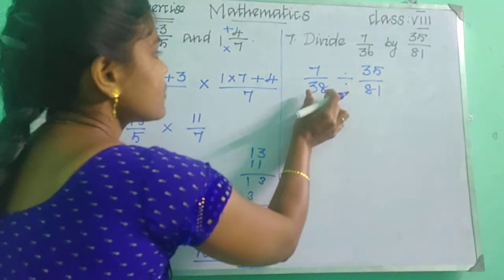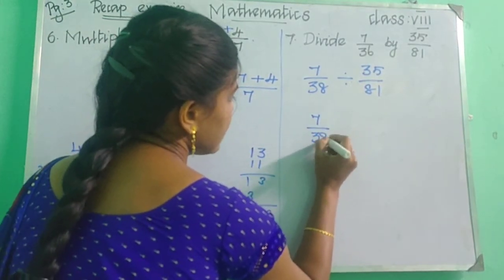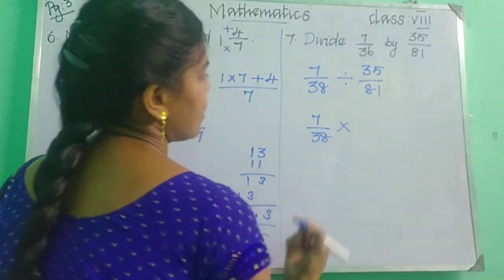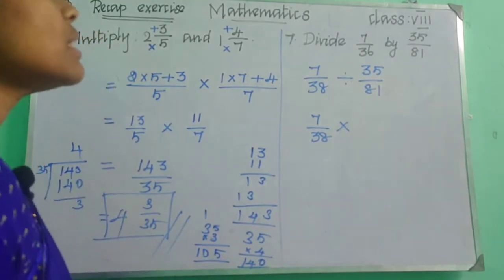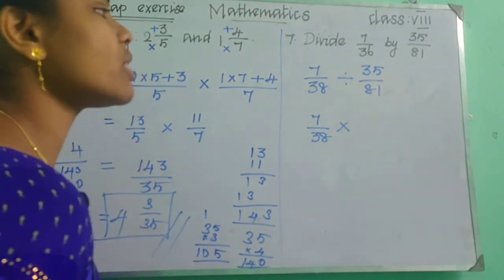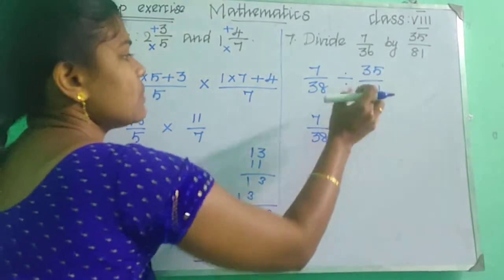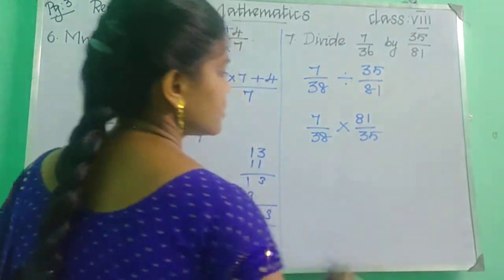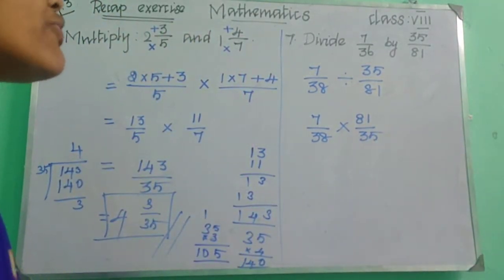Okay, the first fraction we need to write the same, 7 upon 36. We need to change the symbol first. Okay, multiply. Okay, into, and then we need to take the reciprocal. So say, children, what is the reciprocal of 35 upon 81? 35 upon 81 means 81 upon 35. Okay, the reciprocal of 35 upon 81 is 81 upon 35.